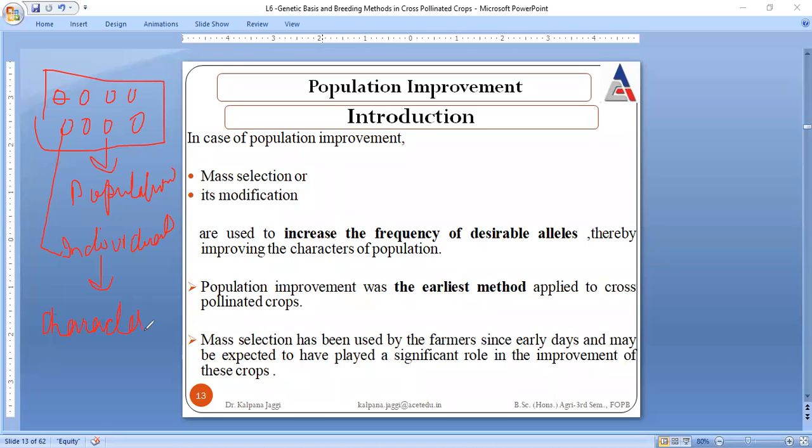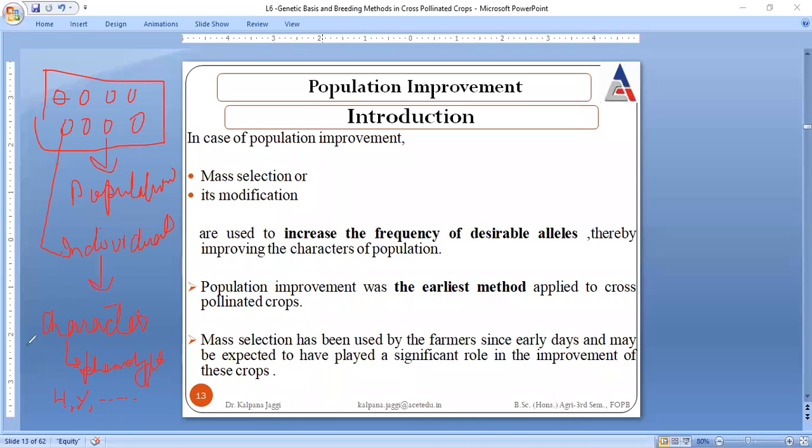And very important, a character can be what? Either phenotype or genotype. When we say phenotype, we can talk about height, we can talk about yield, we can talk about other characteristics which are easy to observe, right?